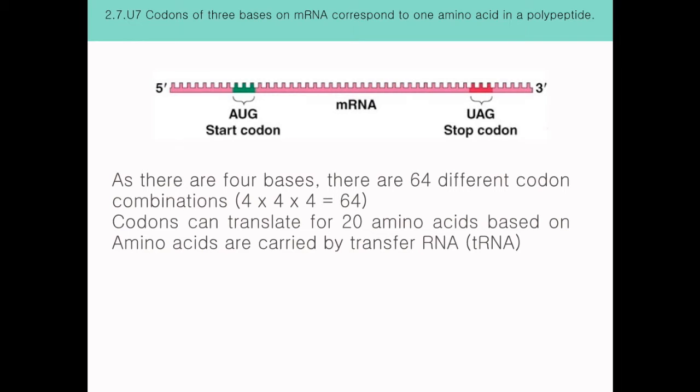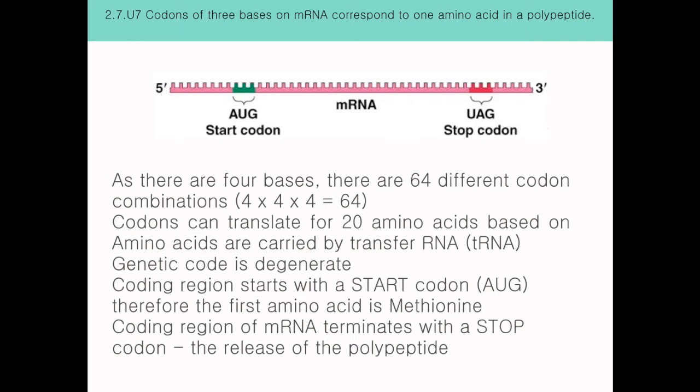In translation, codons always start at the start codon, usually being AUG. Therefore, the first amino acid is always methionine, whereas it terminates with the stop codon.